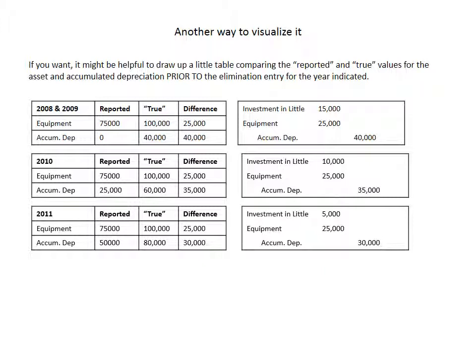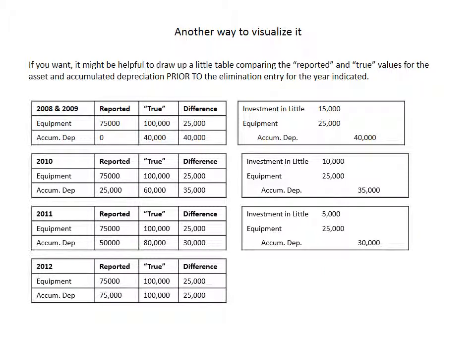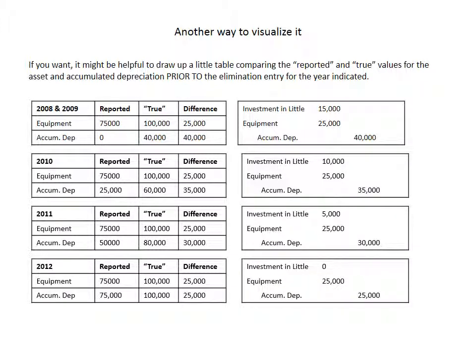Again, if we keep this asset into 2012, what have we got? The reported value for equipment and accumulated depreciation is $75,000 each. The asset's fully depreciated. The true value for equipment and accumulated depreciation is $100,000 each. Again, the asset is fully depreciated. So what we need to do is, again, adjust the equipment upwards by 25,000, adjust the accumulated depreciation up by 25,000. The unrealized gain has been completely realized.